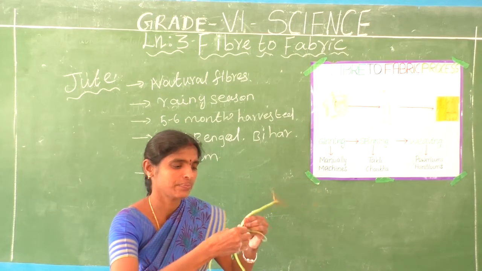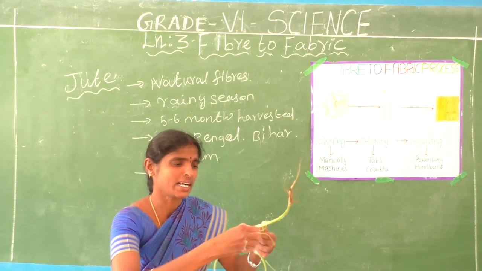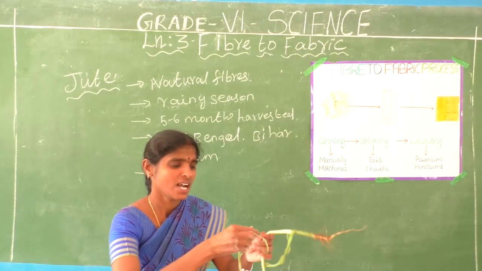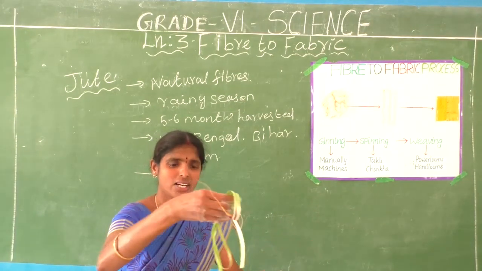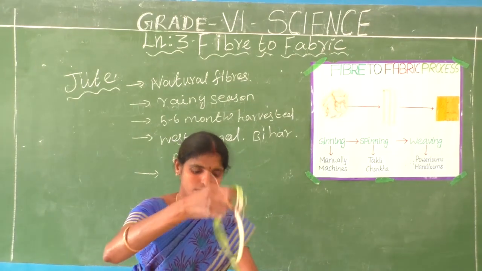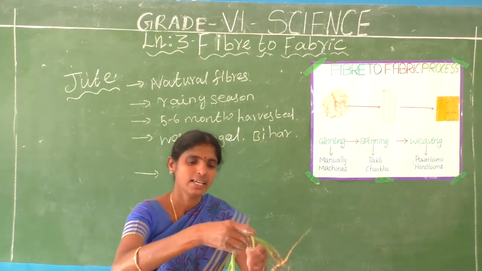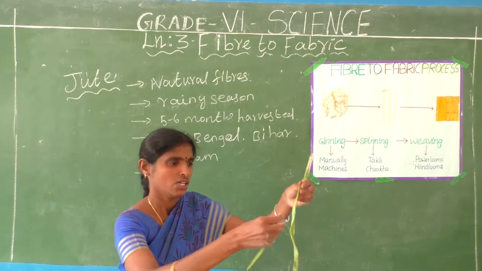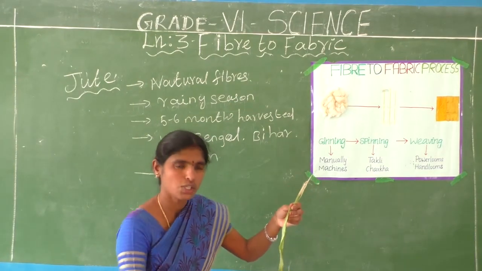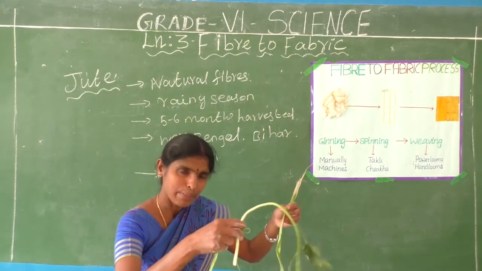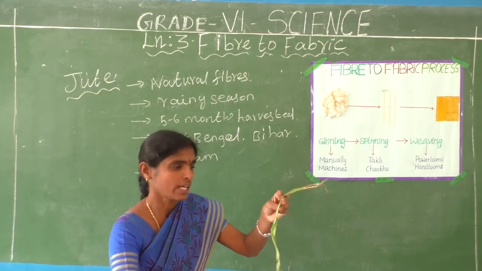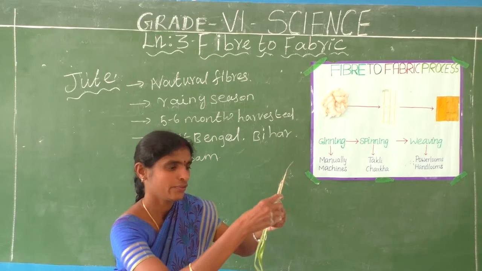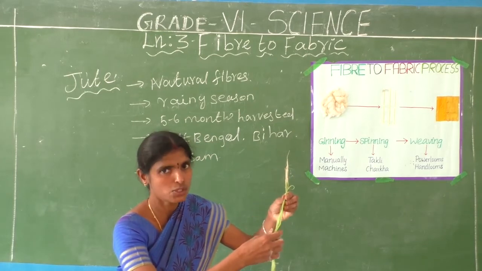See here, the jute is separated from the stem, done by hand. Do you understand? Done by hand. Separate the jute stem and the jute.